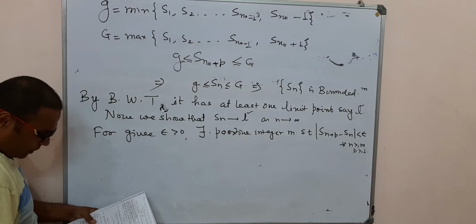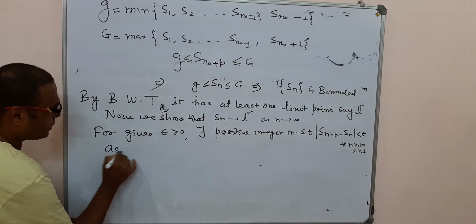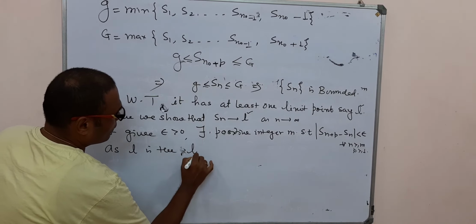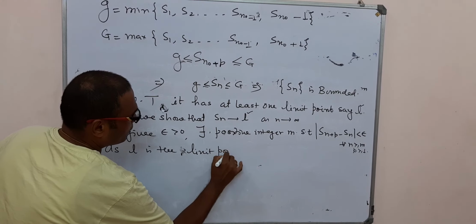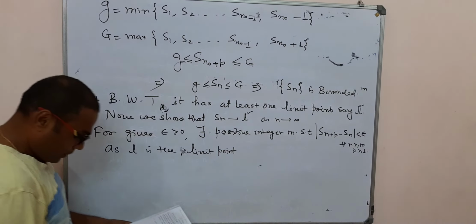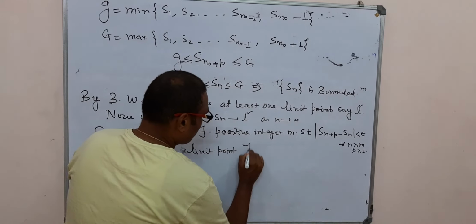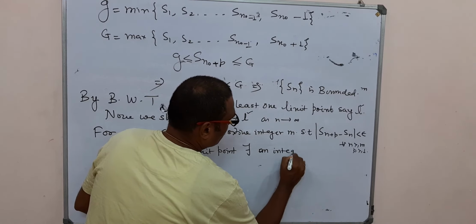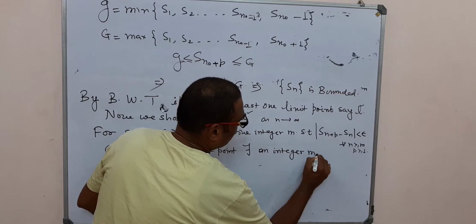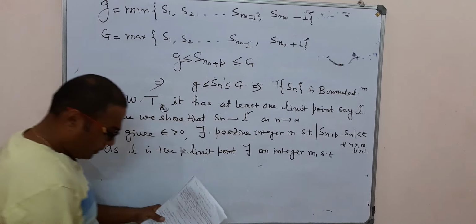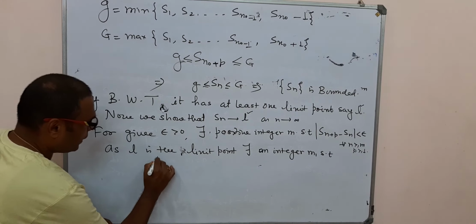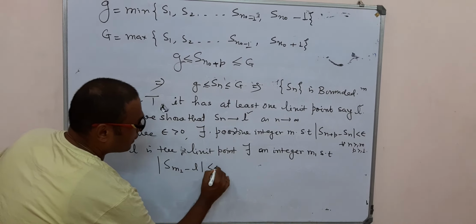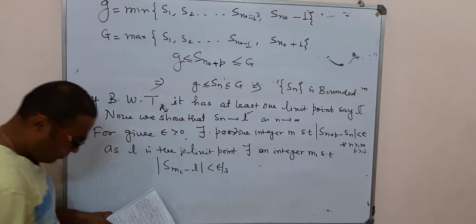As L is the limit point, there exists an integer m1 such that the mod of S(m1) minus L is less than epsilon by 3.